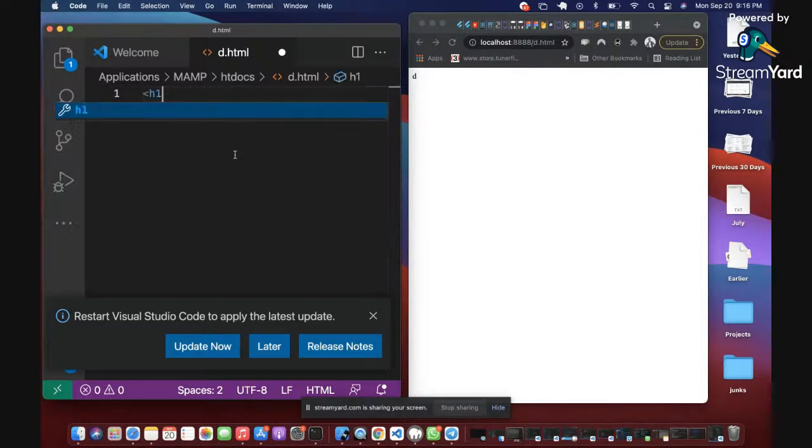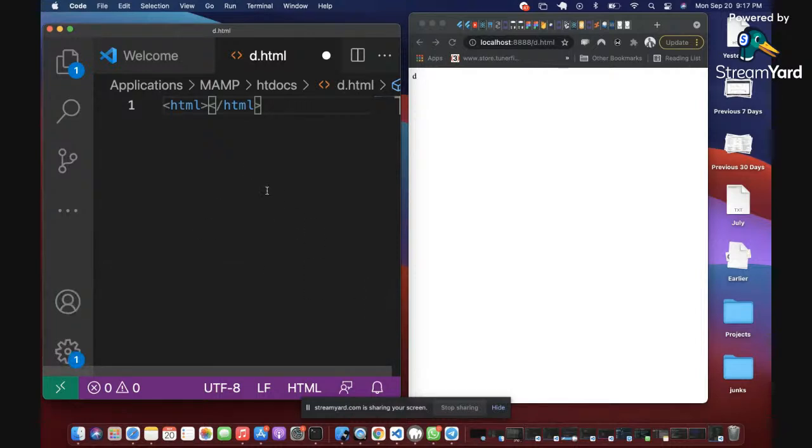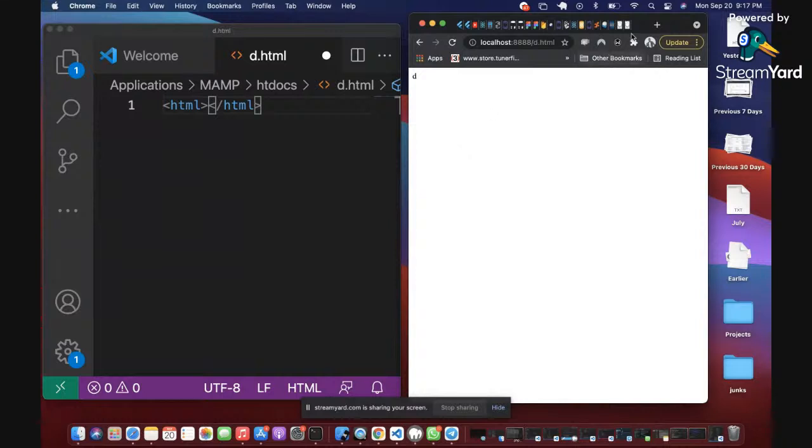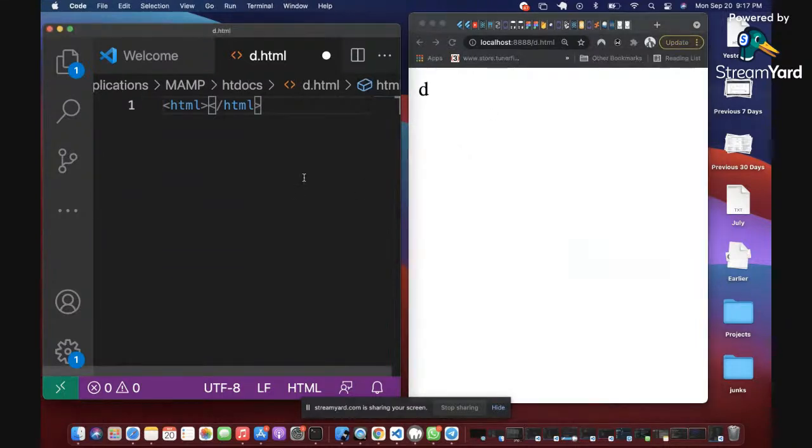So let me quickly write my HTML structure so that we can start. Is this too small or big enough? I think it should be big enough. Can we all see this? Is my screen big enough? Let me also increase this so that we can see the output. All right.